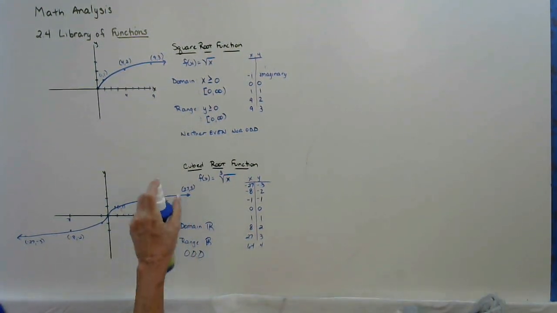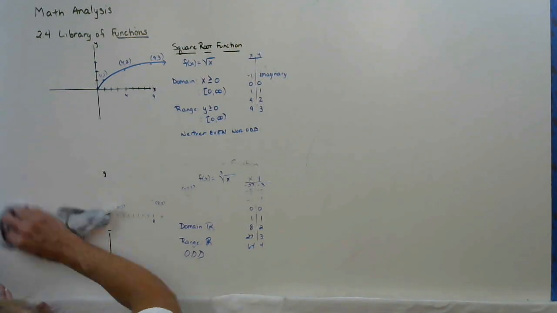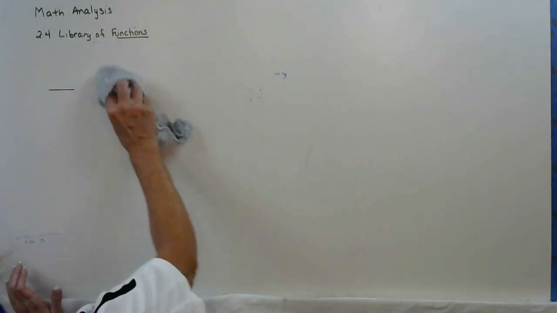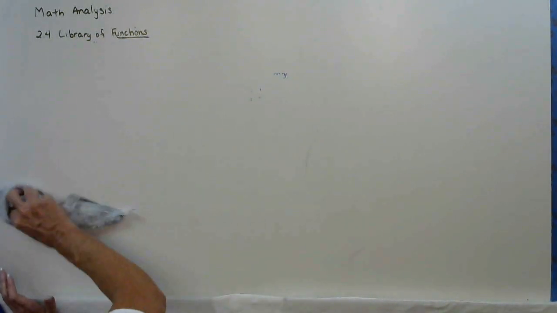All right. These are all the parent graphs.